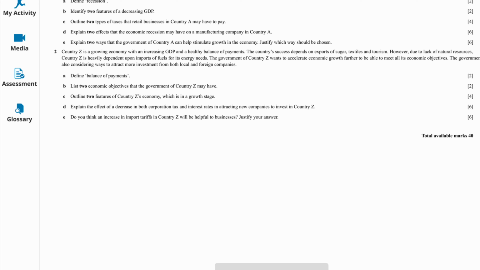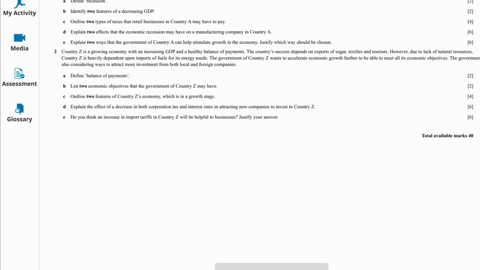Okay, the first one could be low unemployment. Second one, economic growth. Third one, positive balance of payments. Fourth is low inflation. So you can choose any two. Number C, outline two features of country Z's economy which is in the growth stage. So you can say increasing GDP, the country is producing more goods and services, its balance of payments is healthy, it is exporting more than it is importing. So this is done for question number C.